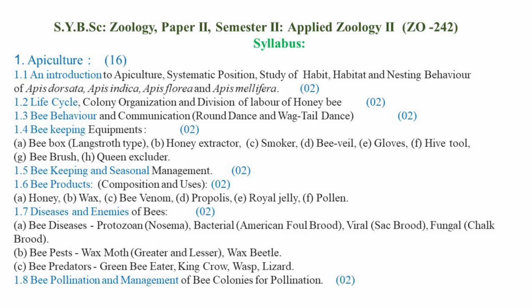So honeybee shows well-defined bee behavior or bee communication. So there is a sort of bee language which was identified or observed by the eminent biologist such as Carl von Frisch,